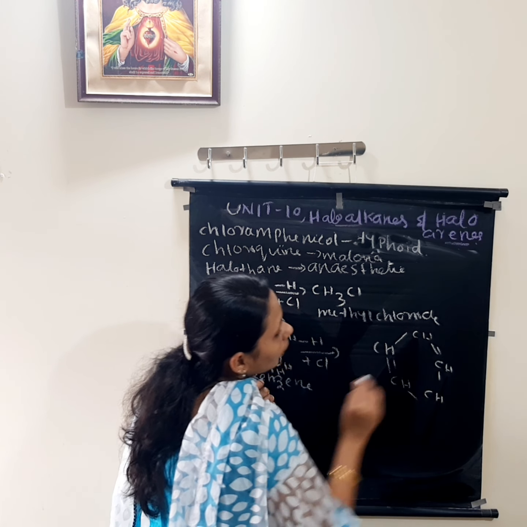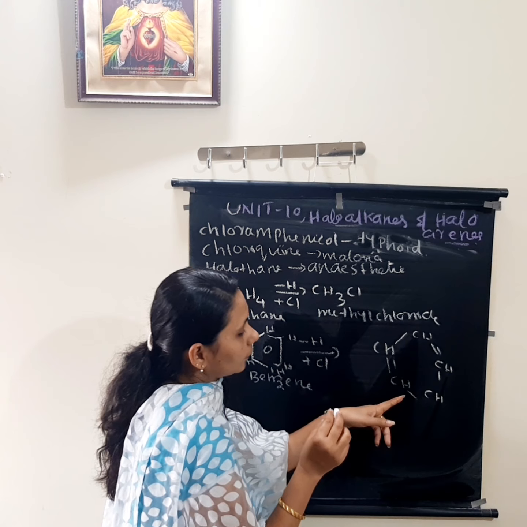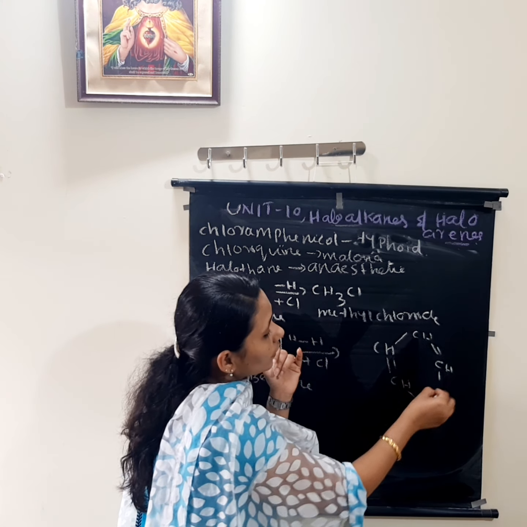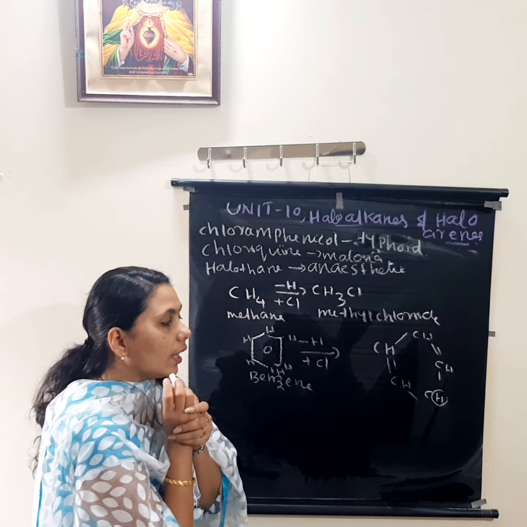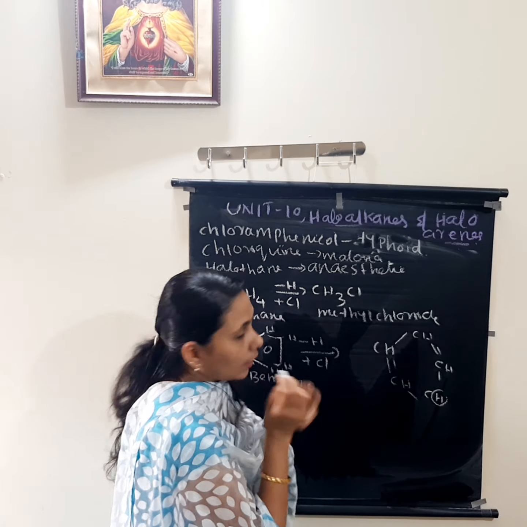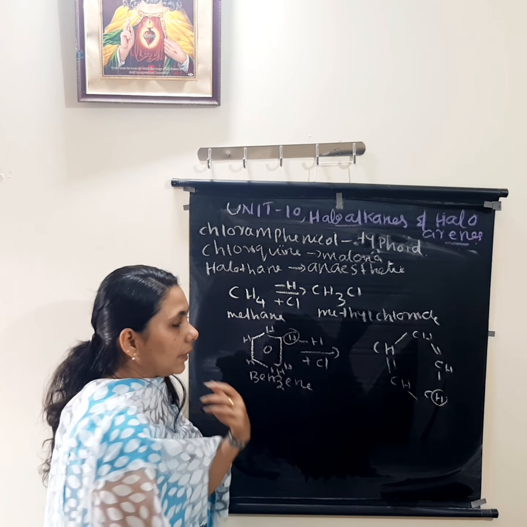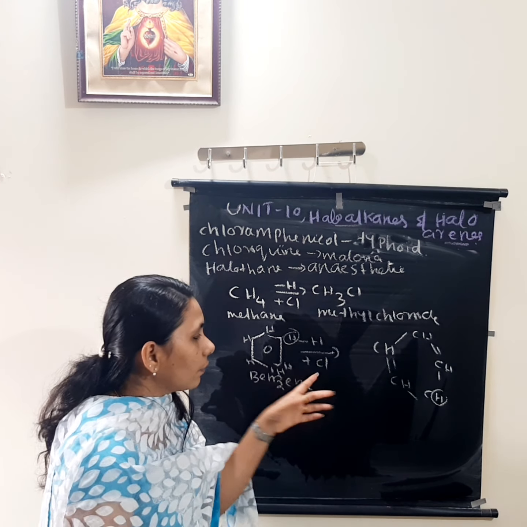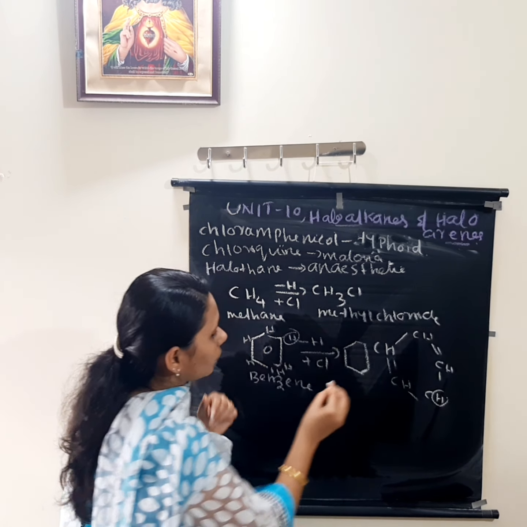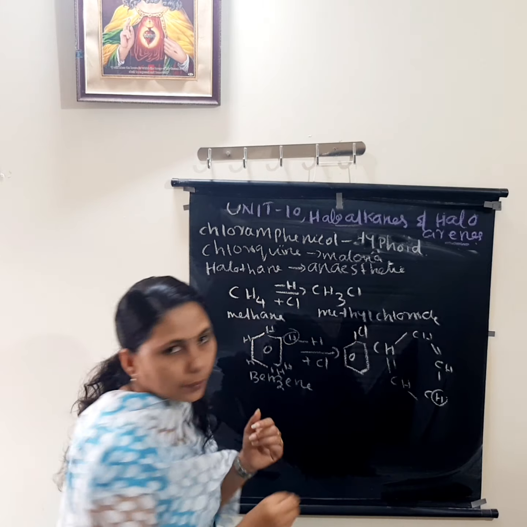The corners contain our hydrogen atoms. So one hydrogen atom will be replaced and it is substituted by one chlorine atom. If you are removing hydrogen from here, the chlorine will be substituted here.